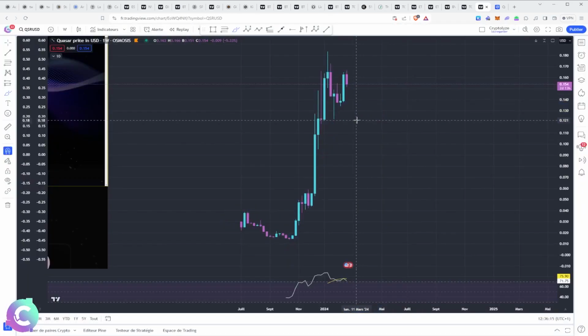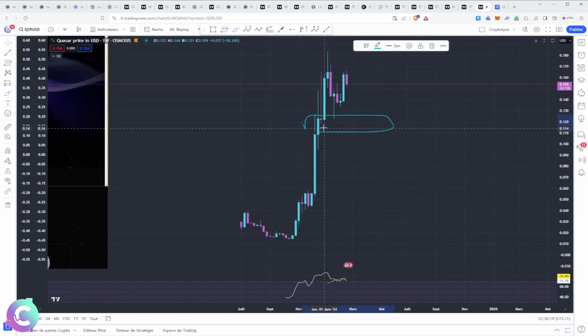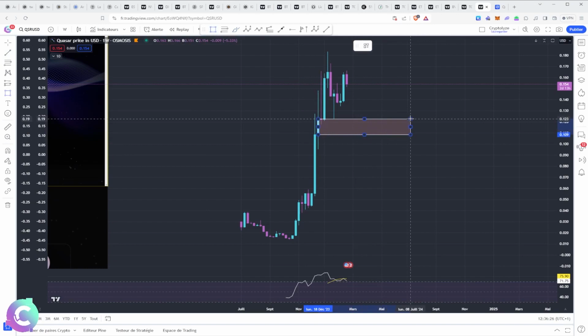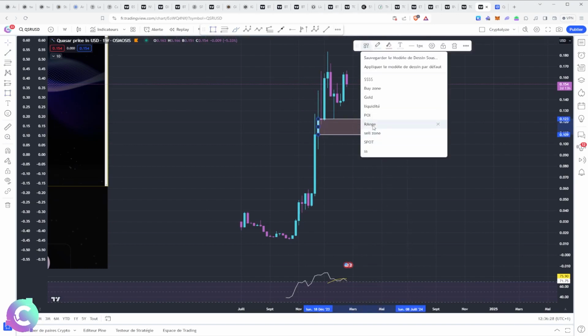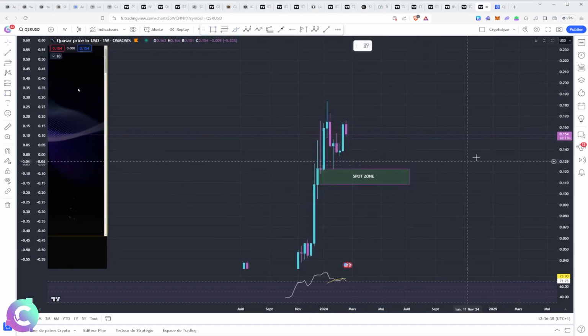For me, the zone to watch will be quite simple. It will be here the rework zone in the 012, in which we could have a spot zone, therefore a buying zone, which will be located here. For me, this is an area which will be relatively interesting, which I will keep in view if we ever return there to potentially either expose or reinforce the exposure. And then we can look for more high.